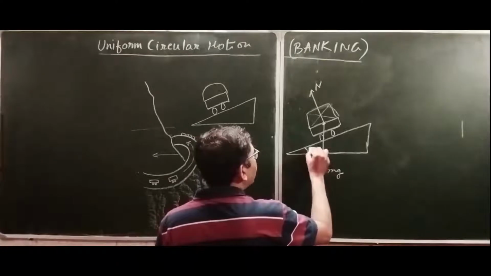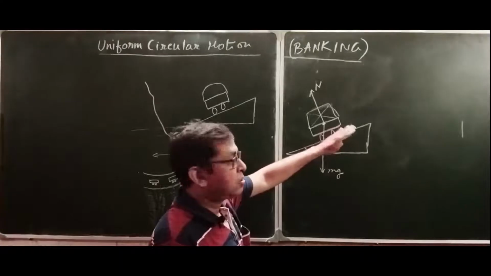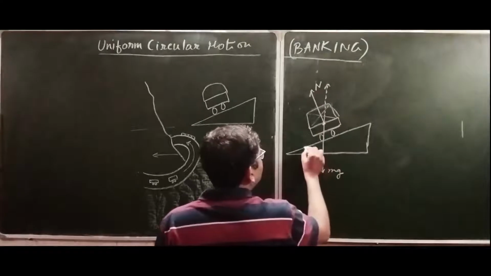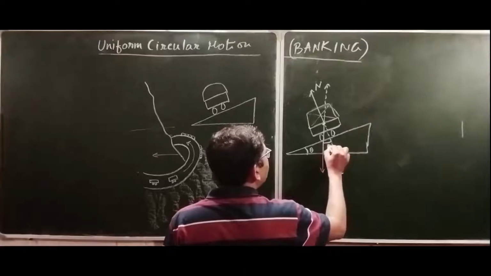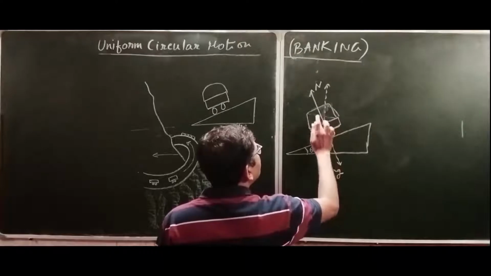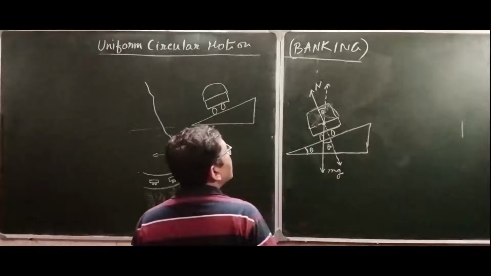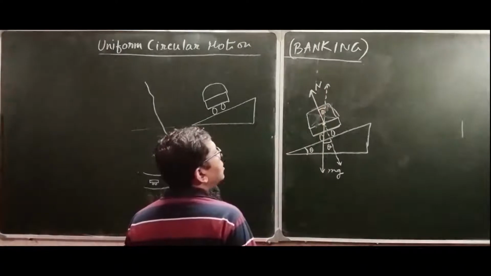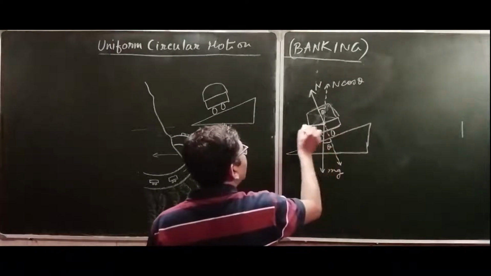This is the angle of inclination by which the road is made banked. If this is theta, then by correspondence this is theta, and this angle is vertically opposite to this angle, so this is also theta. If you resolve this normal reaction into two components, this component must be N cos theta and this component is N sin theta.